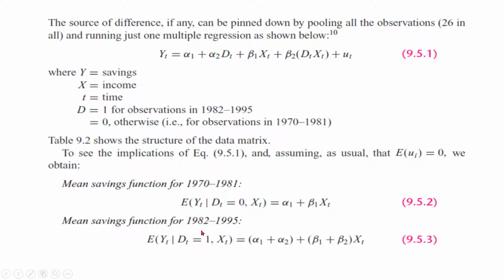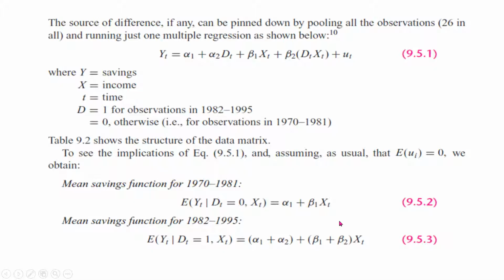Similarly, for the mean saving function for 82 to 95, when you put d equal to 1 in this expression, you can easily verify that the mean saving is alpha 1 plus alpha 2 plus beta 1 plus beta 2 times xt.